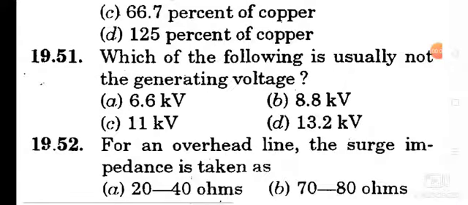Power system part 3. Question number 51. Which of the following is usually not the generating voltage? Note this point, not the generating voltage. Option B is the correct answer, 8.8 kV.